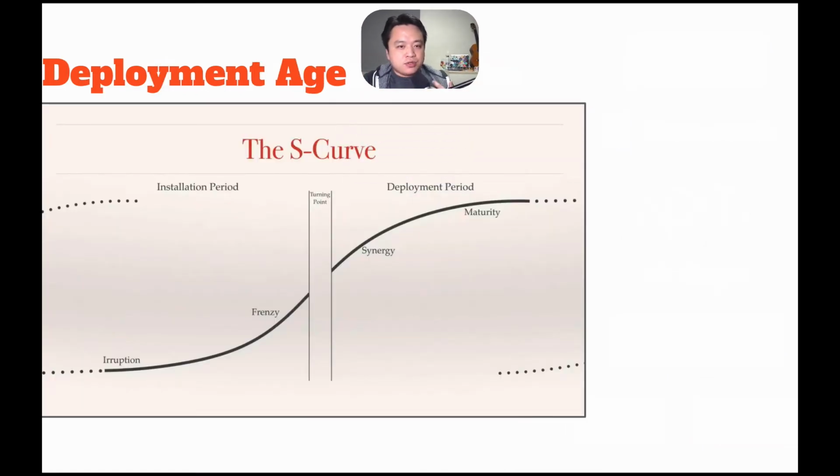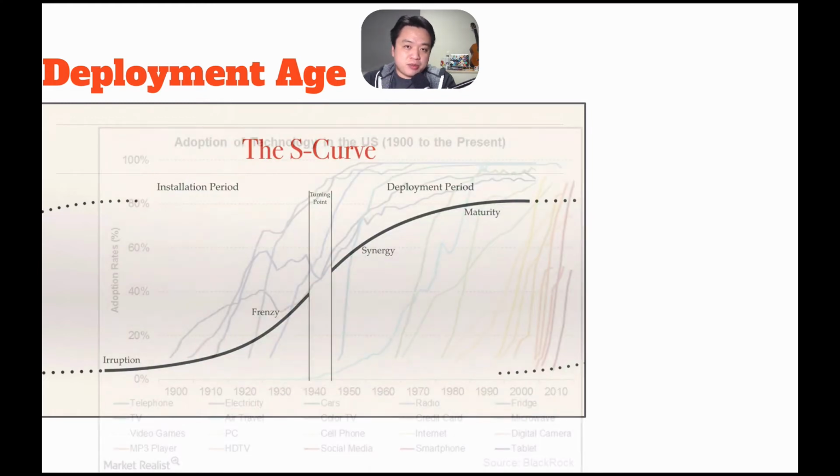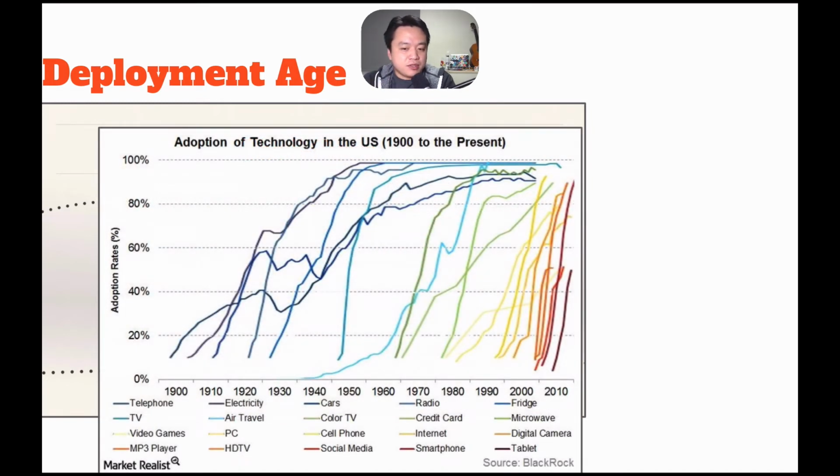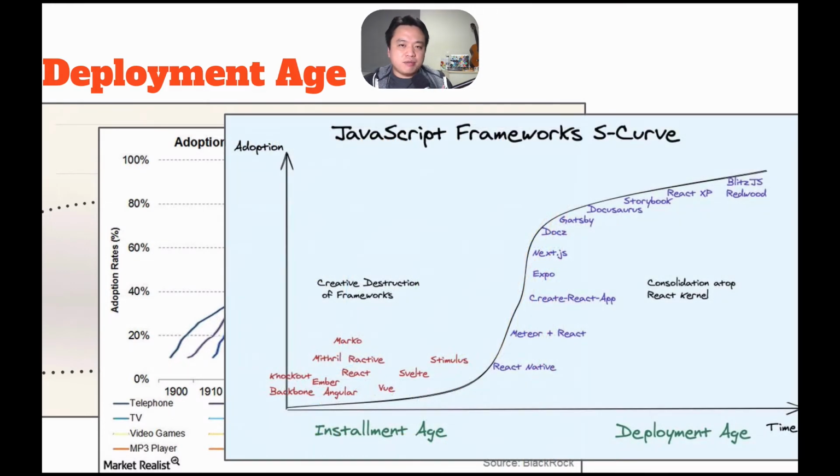I liken this to the Carlota Perez S-curve model of technology innovation and adoption. First, we go through a slow phase of creative destruction, and then when everyone has settled on a standard or a set of technologies, then everyone else jumps aboard. This has been used to explain all types of technology adoption, from the telephone to the tablet. I think this applies to JavaScript frameworks. We used to have this tired meme of there being a new front-end framework every month, but now the clear leaders are established, and React 16 is going to be celebrating its 3rd birthday this year. You see the innovation being on top of React instead of competing directly with React.